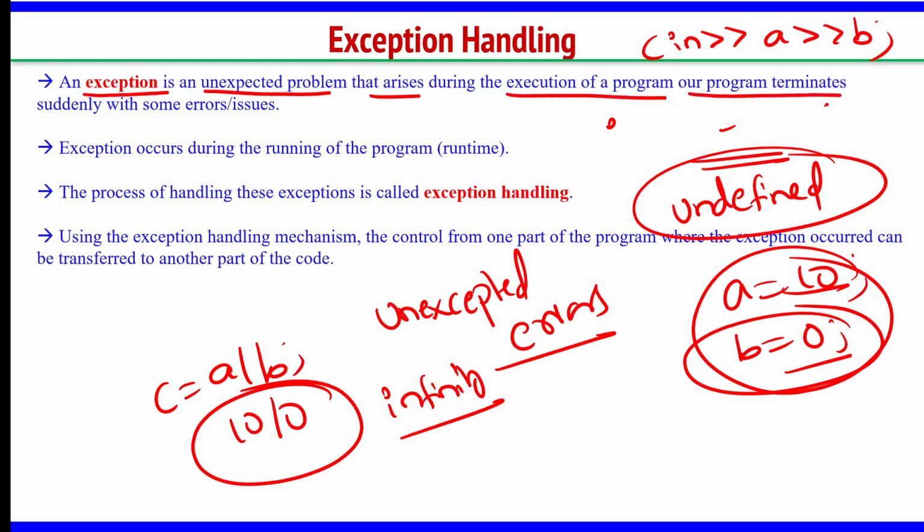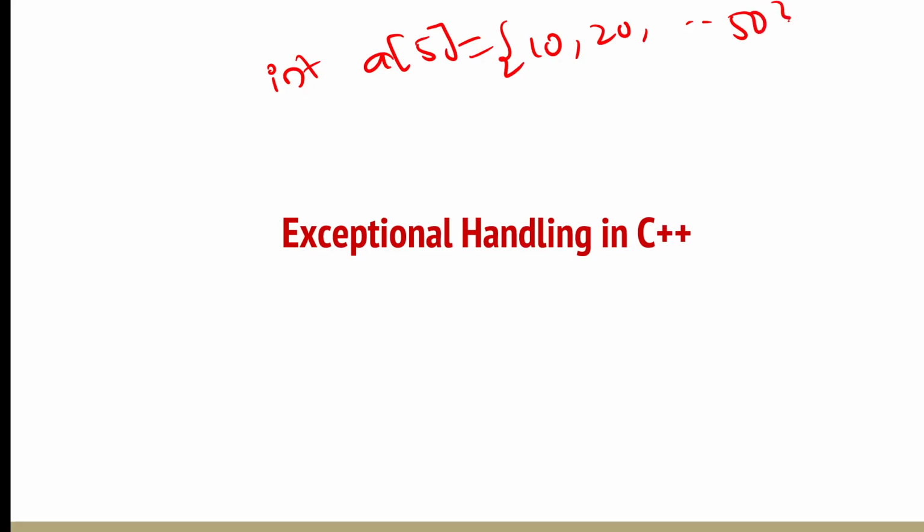If you see the definition, an exception is an unexpected problem that arises during execution of a program. Our program terminates suddenly with some errors and issues. Another example: suppose you declared an array int a of 5, and you have assigned values to it, 10, 20, and so on, 5 values.